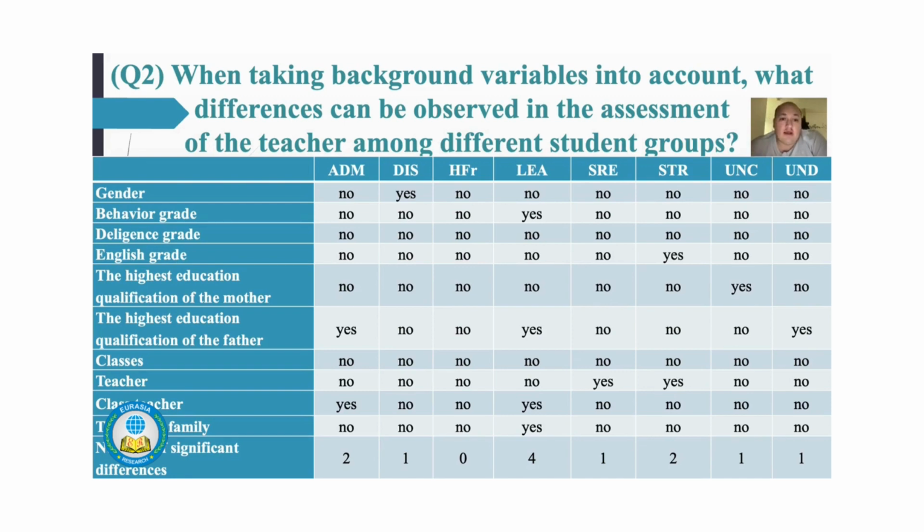I just wanted to show you a table where we can see where we find significant differences and where we didn't. So for example, in the admonishing category, we find only 2 significant differences. They were based on the highest education qualification of the father of the student, and on the class teacher, which means which teacher was teaching those students. So we can see that, for example, for the helpful and friendly dimension, we didn't find any significant differences, but for the leadership dimension, there were even 4 significant differences.